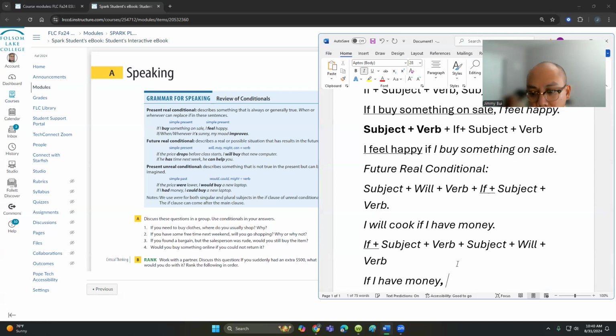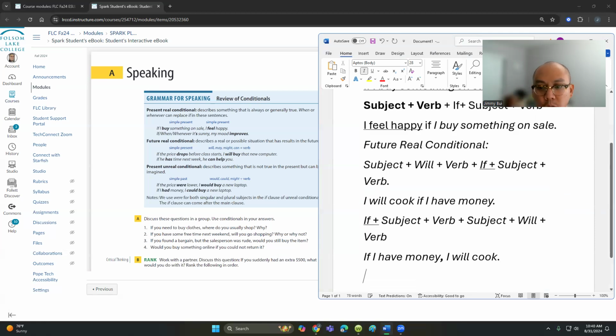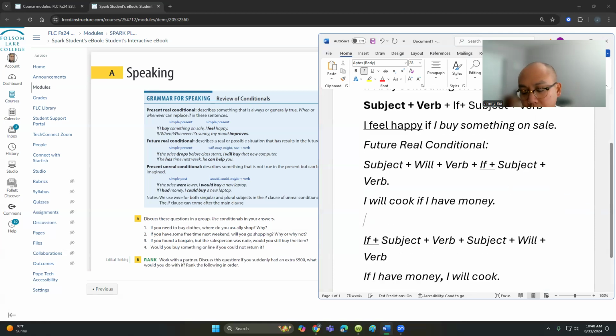If I have money, I will cook. This works with any subject. Depending on who we refer to, just notice again: will, cook, base verbs. There's no ing there. If I change the subject to he, will study.